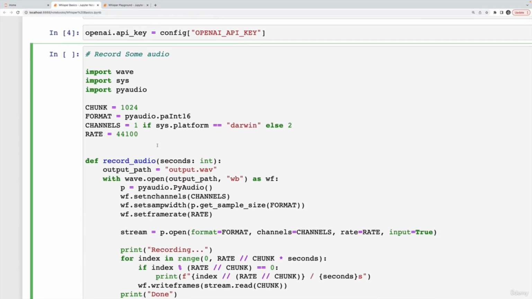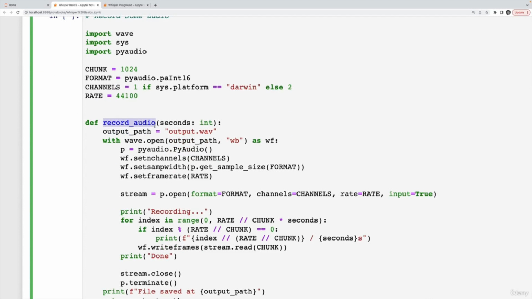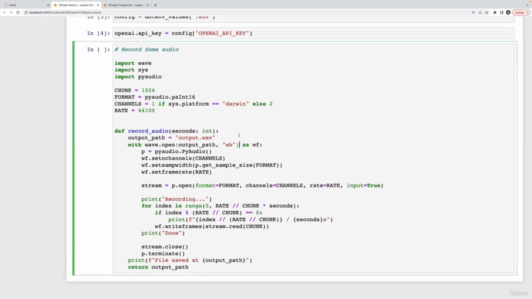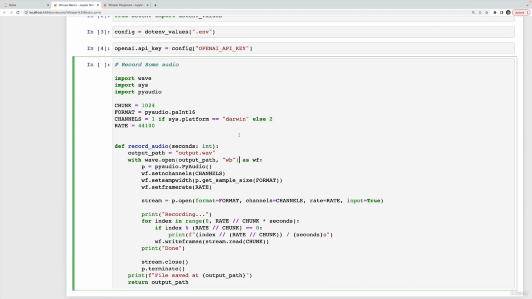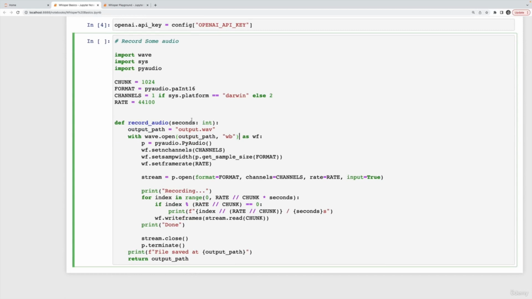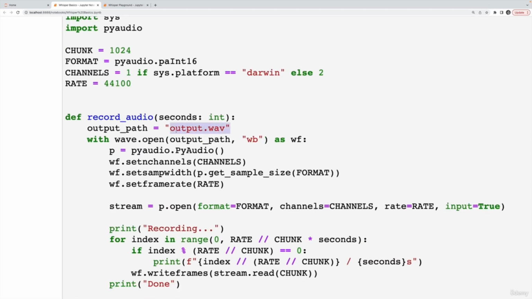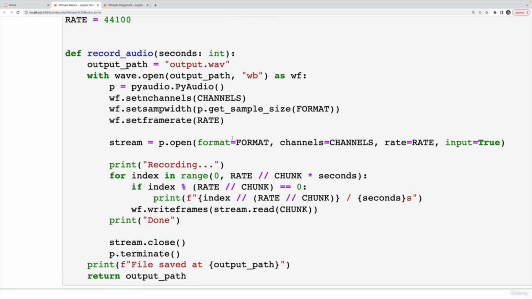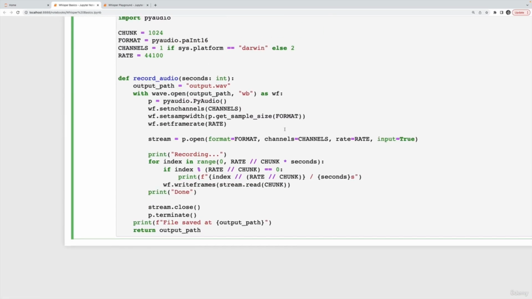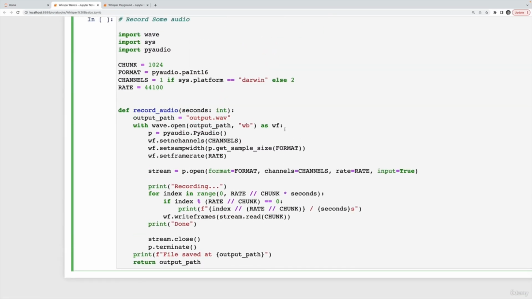Okay, here it is. This function I'm calling record audio, expects a number of seconds. And then what it will do is record an audio file that number of seconds long and save it, in this case, as output.wav, whatever I name this, and whatever path I provide. So it's just an easy way to record audio dynamically. This way I can show you some of the things that Whisper is good at and not good at, instead of having a bunch of pre-recorded audio.